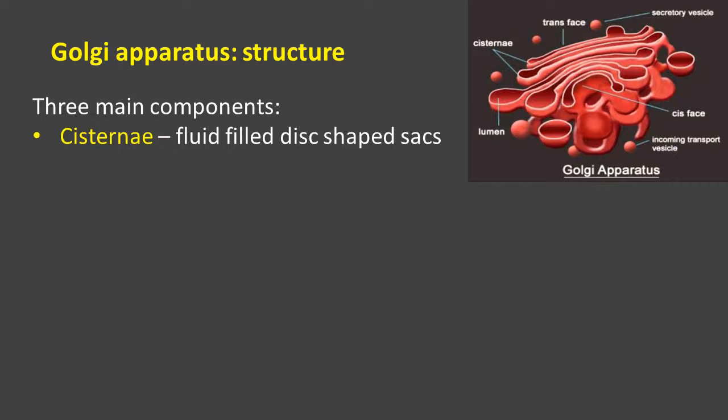So cisternae are fluid filled disc shaped sacs. Clear? So disc shaped sac like structures are present in the Golgi apparatus. They are actually filled with fluid. Those are nothing but cisternae, and each of the cisternae has a diameter of 0.5 to 1 micrometer. So this is the actual diameter ranging from 0.5 to 1 micrometer in each of the cisternae.